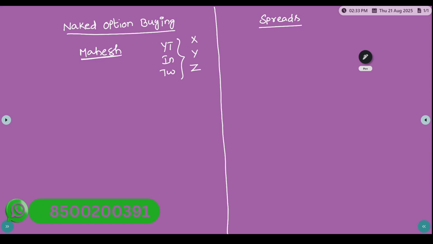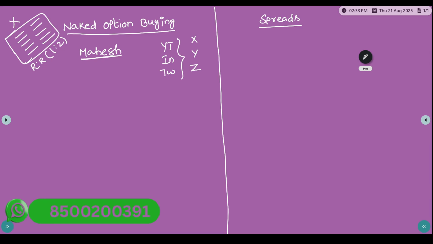Very good. So then what does Mahesh do? He takes a course from trainer X, where he learns all the concepts: support, resistance, trend line, RSI, moving average, VWAP, risk reward, Super Trend, price action. He also learns that a 1:2 risk reward has to be maintained. Everything he learnt from trainer X by paying some money.